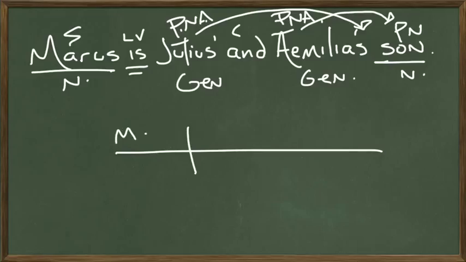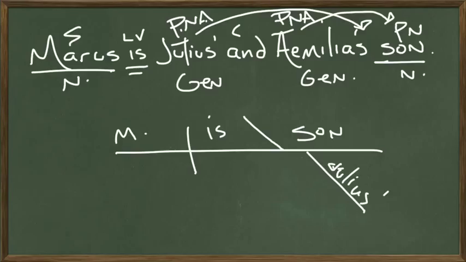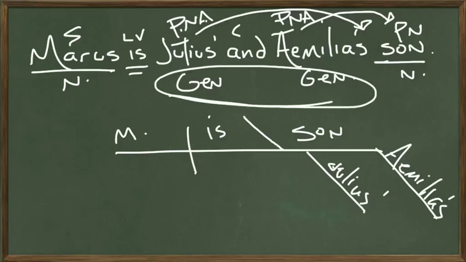Marcus on the subject side, is on the verb side. Marcus is what? Marcus is son, predicate nominative after a slanted line. Marcus is Julius's son, and Marcus is Aemilia's son. Okay, remember, these are possessive, and they are genitive. We would just connect these two with an and, but I'm not going to do that.